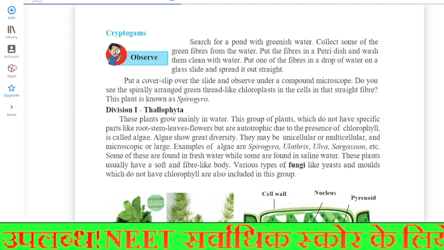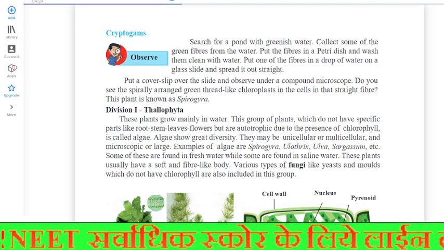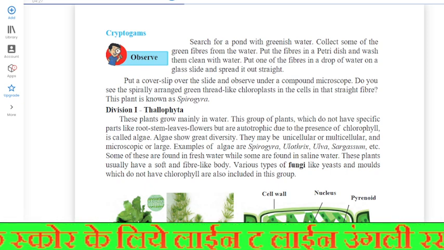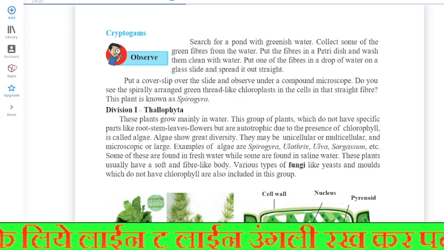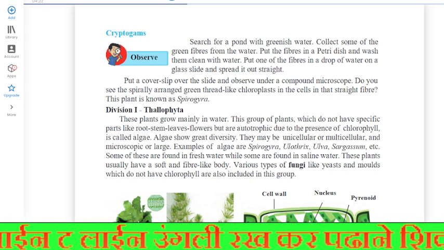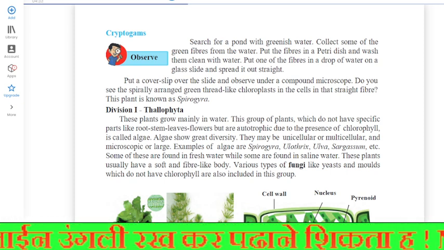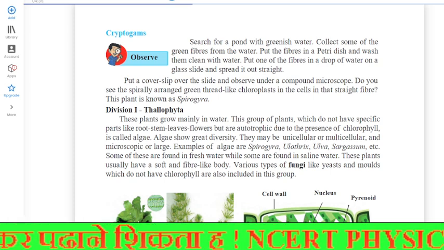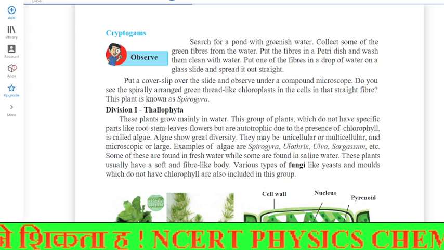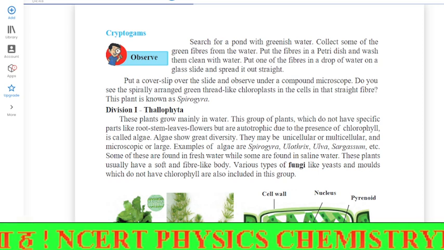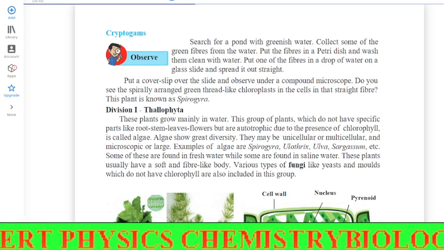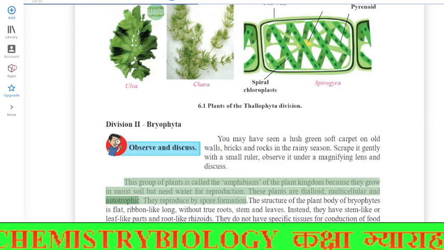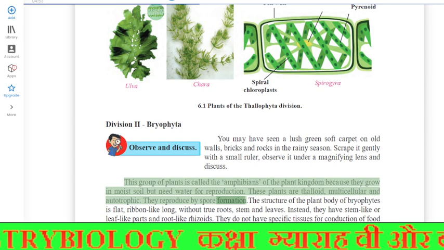Division 2, Bryophyta. You may have seen a lush green soft carpet on old walls, bricks, and rocks in the rainy season. Scrape it gently with a small ruler, observe it under a magnifying lens and discuss. This group of plants is called the amphibians of the plant kingdom because they grow in moist soil but need water for reproduction. These plants are thalloid, multicellular and autotrophic. They reproduce by spore formation.